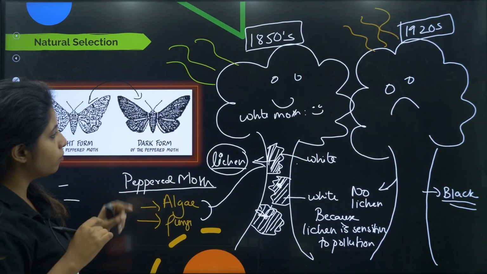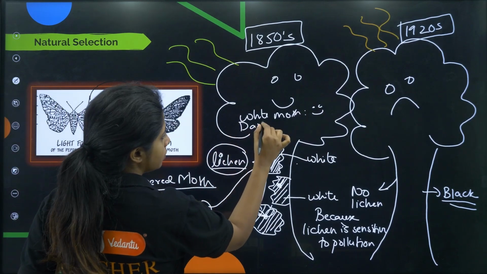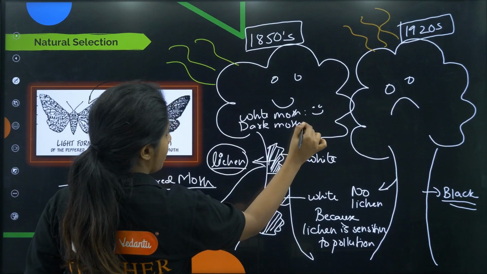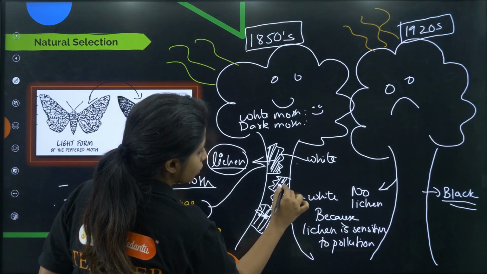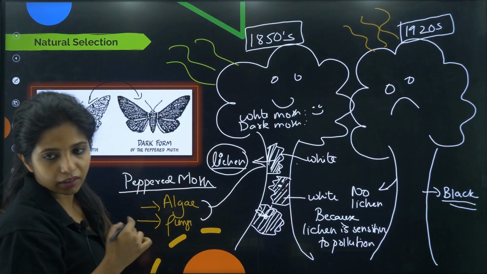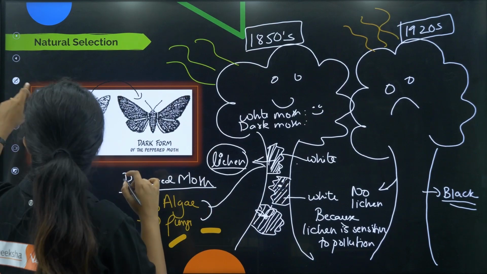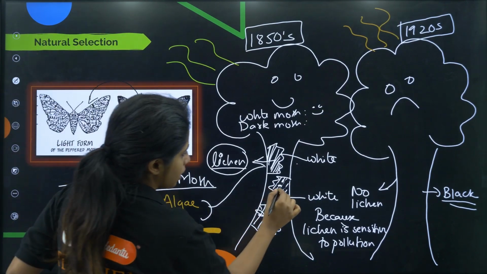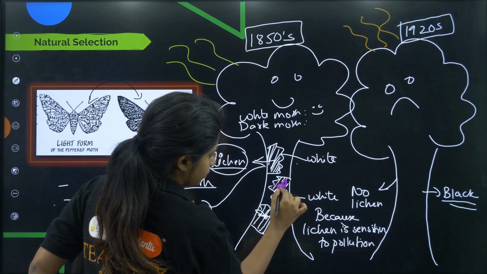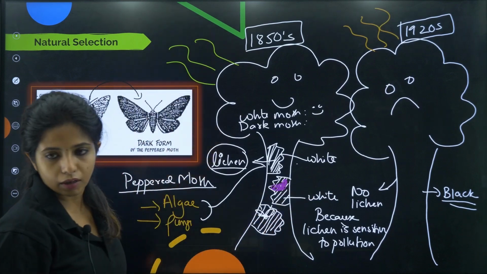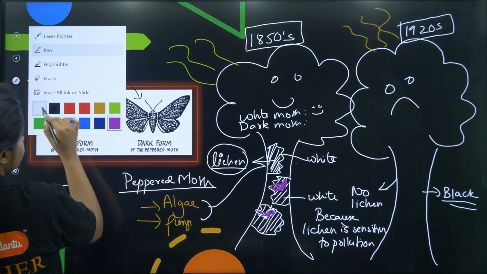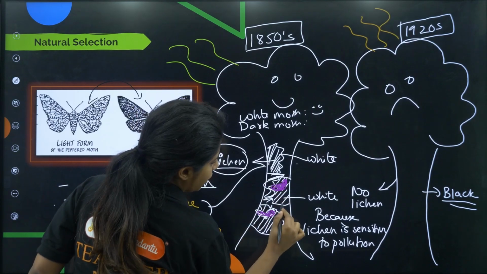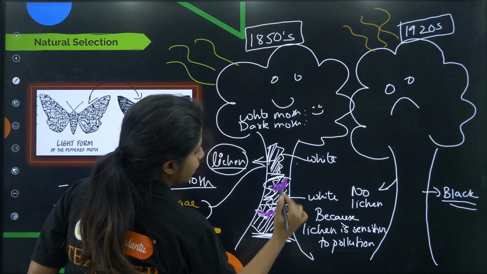Now what about the dark form? What about the dark form? The dark peppered moth, what do you think will happen to them? So over here, when a dark peppered moth usually comes and sits, now it is not visible, but usually, so I'll change the color of the dark peppered moth to something else. Works? Now, don't you think it's clearly visible? Because all the plant part that you see is totally white, my dear children. It's totally white because of the lichen, okay.